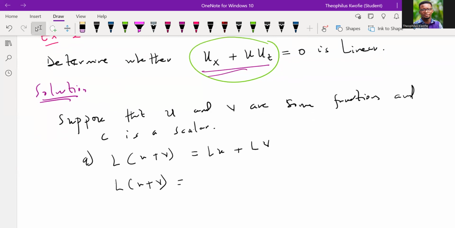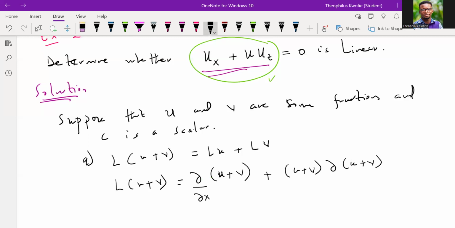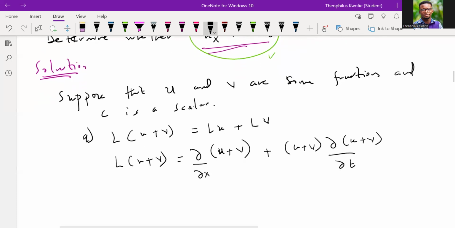So this particular solution, we are looking at the left-hand side. I want us to write it in a different form. By writing in a different form, we're going to have the partial of U plus V, plus U. Our U is U plus V. Is that okay? Then the partial of U with respect to T gives us the partial of U plus V with respect to T. Is that okay? Very good.